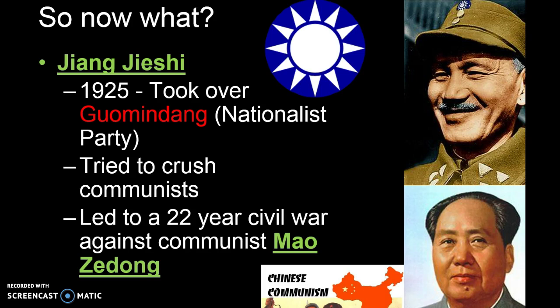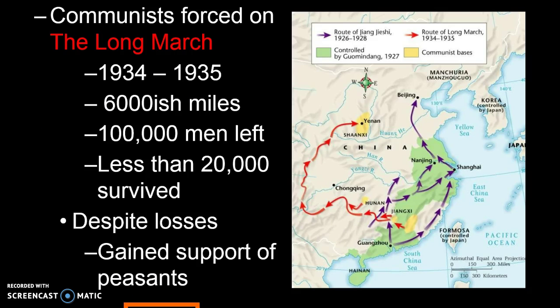Now, the one thing that actually does bring these two warring groups together is the fact that the Japanese are going to come in. But before I get to that, Chiang Kai-shek doesn't want the communists, so he starts to jail and kill anyone who is a communist or a friend of a communist, any communist sympathizers out there.